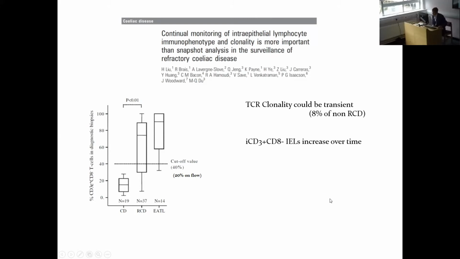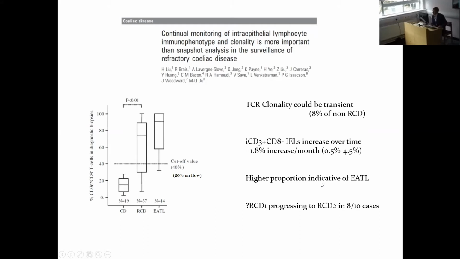And of course, we could only use immunostains because you need fresh biopsies for flow cytometry. This is the rate of increase we saw in those patients who went on to develop refractory celiac disease. As I've said, a higher proportion of these refractory IELs was indicative of coincident lymphoma, not just type 2 refractory celiac disease. And we think that perhaps 8 out of 10 of these refractory celiac disease type 2s progressed through type 1 with uncontrolled ongoing changes prior to developing this high population of aberrant lymphocytes. So this is one of the reasons why we keep a close eye on our type 1 refractory celiac disease patients.